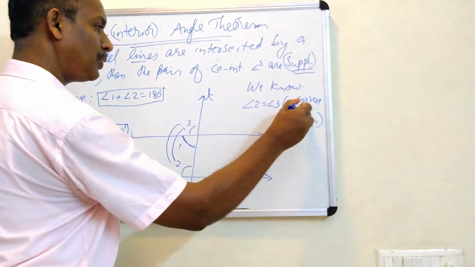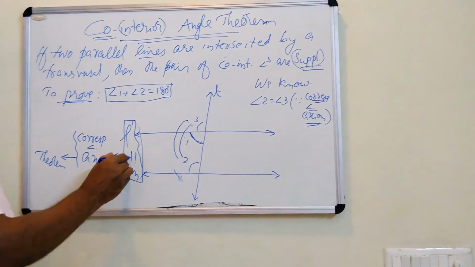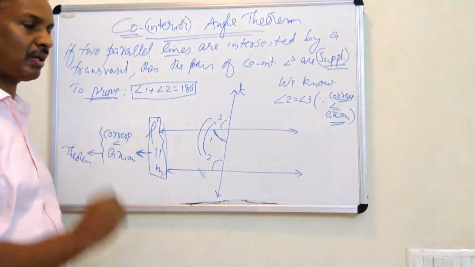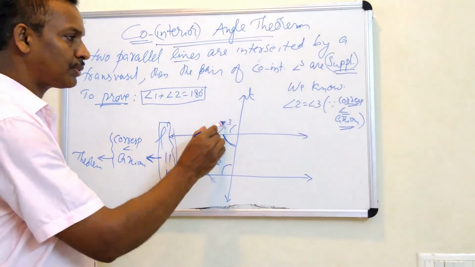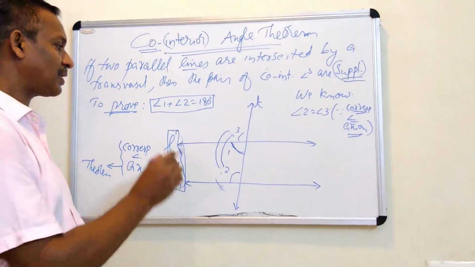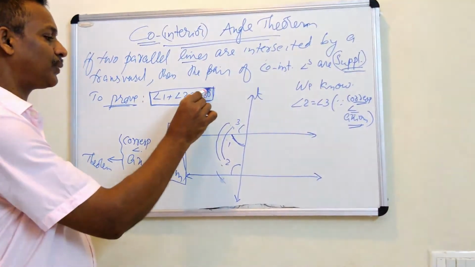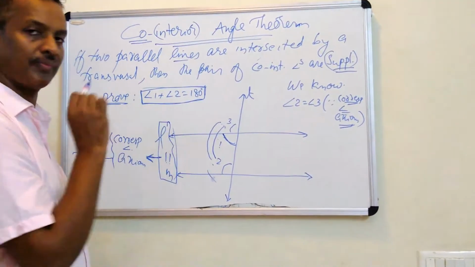This axiom we can use only if the lines are given parallel. In this question already the lines are parallel. So 2 is equal to 3. But our target is 1 plus 2 is equal to 180. These are 1 and 2.